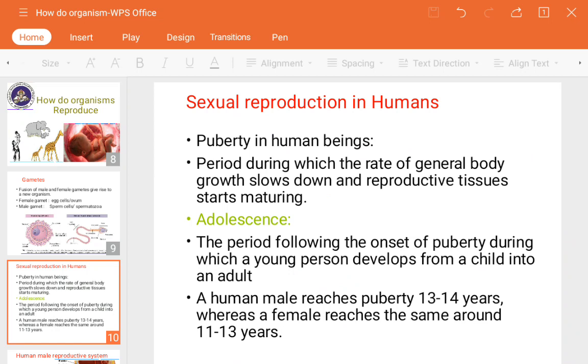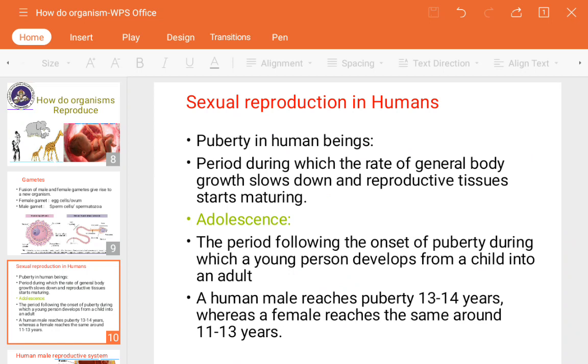Next, sexual reproduction in humans. Now we are going to see, in both female and male, what changes happen before the reproductive system becomes functional, the changes that indicate that a person is going into the teenage years or becoming mature. Some changes will happen as time goes on. These changes are known as puberty, or you also call it adolescence. These terms you have also learned in the 9th standard, 8th standard also.